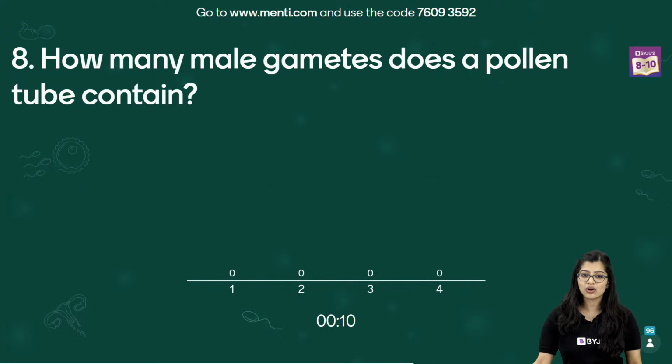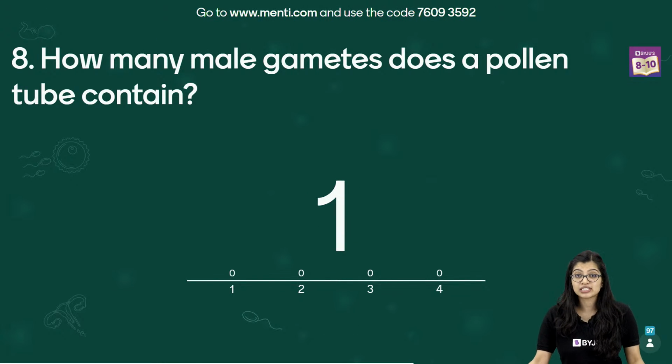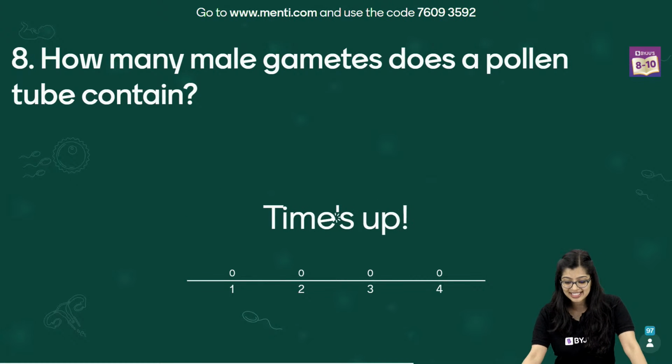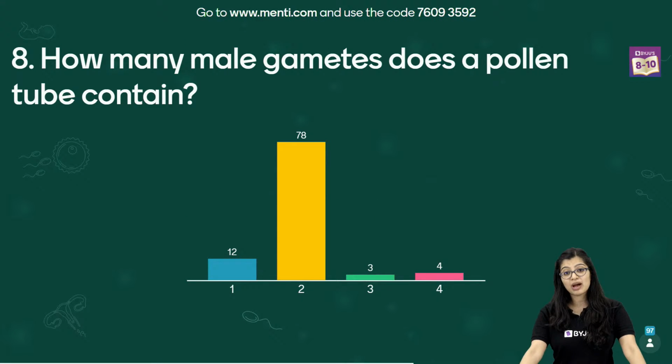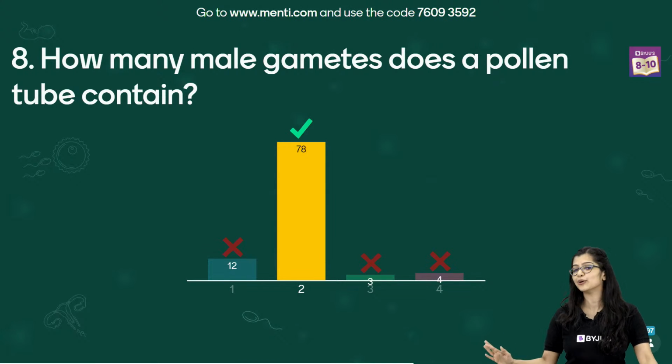I can also see answers coming in. Very good, guys. Don't worry about the time, okay? However much time you're taking, it happens. What's important is to get the correct answer. As I can see, 78 of you have got the correct answer, which says 2, while some of you got confused with 1. I can also see some misclicks. It's completely okay.